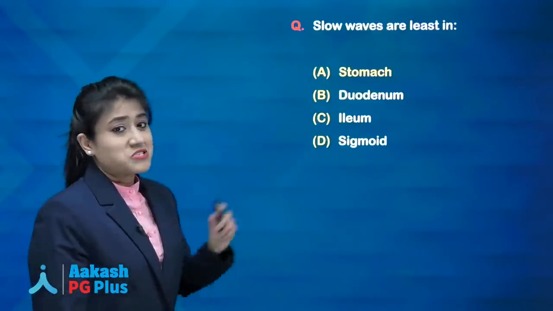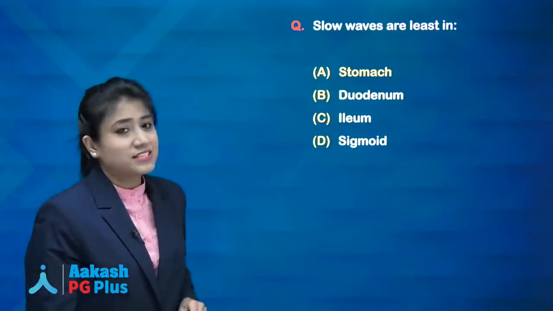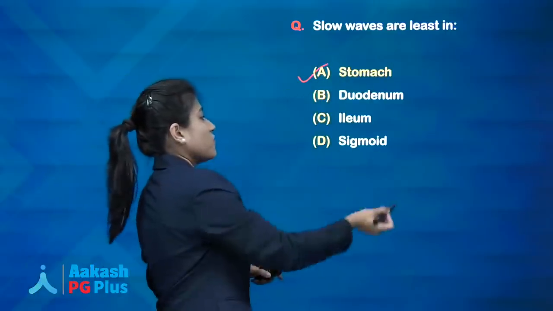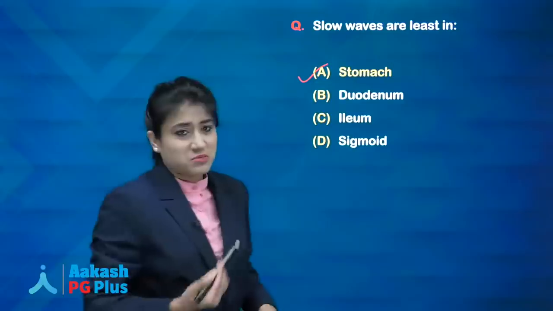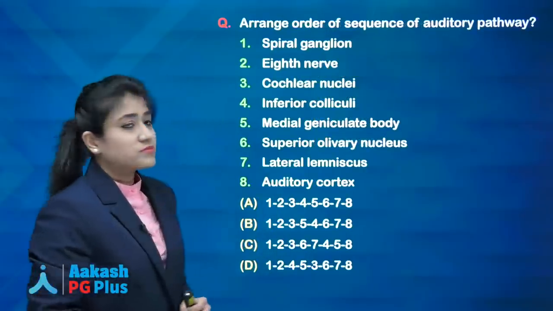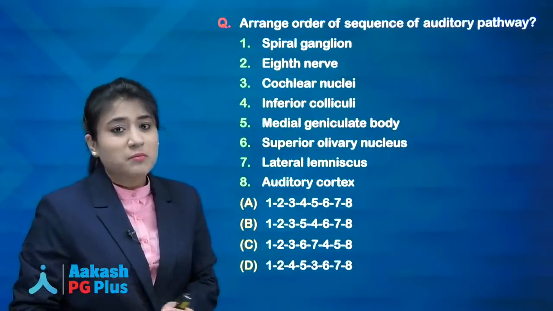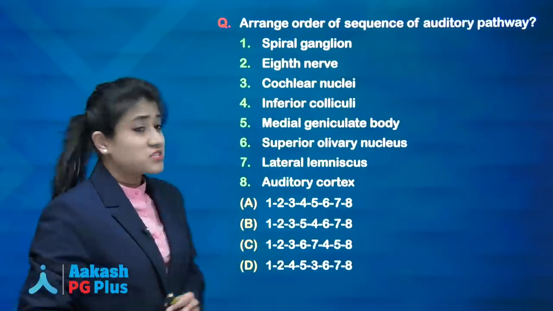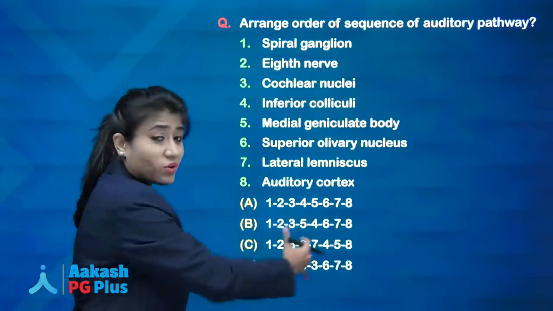Then now just tell me the answer. Slow waves are least in stomach. While in duodenum, ileum and sigmoid it is more as compared to the stomach. Now this is a very easy question, but yeah, it must have taken time to arrange all these in order.